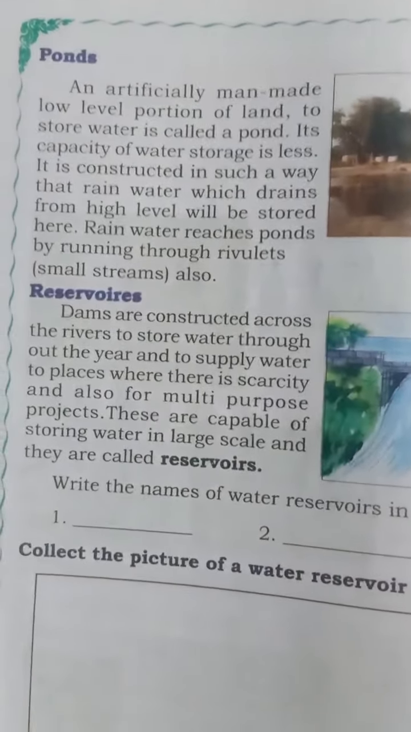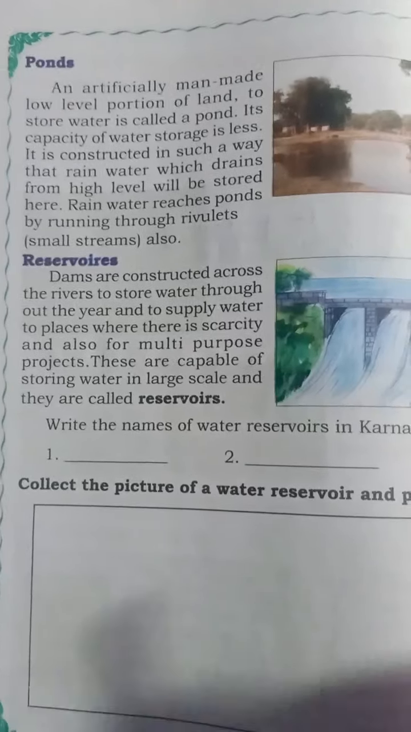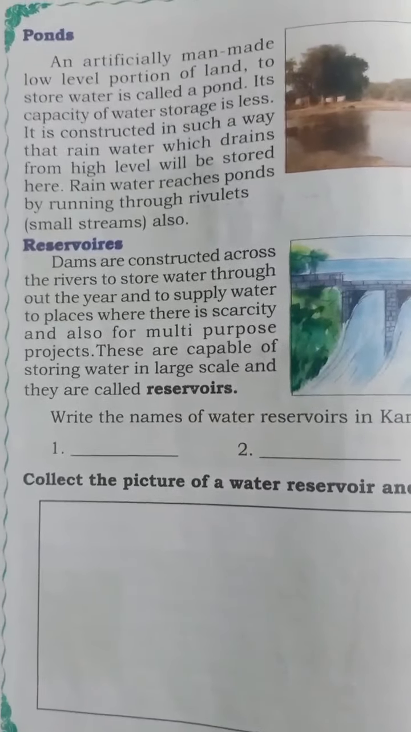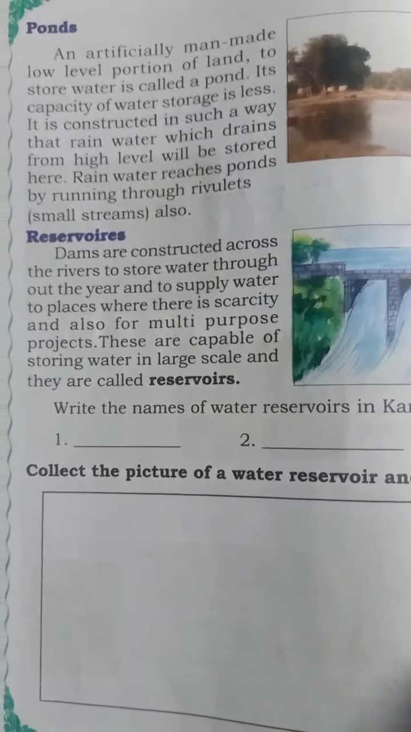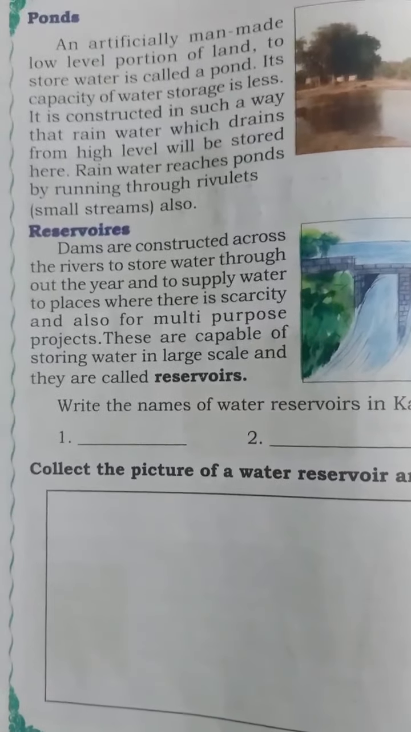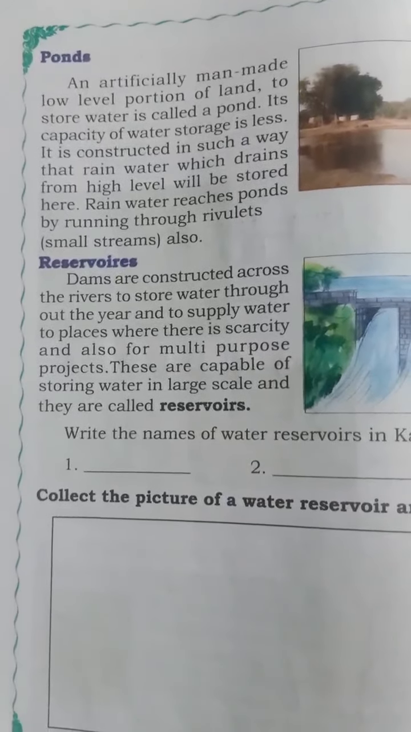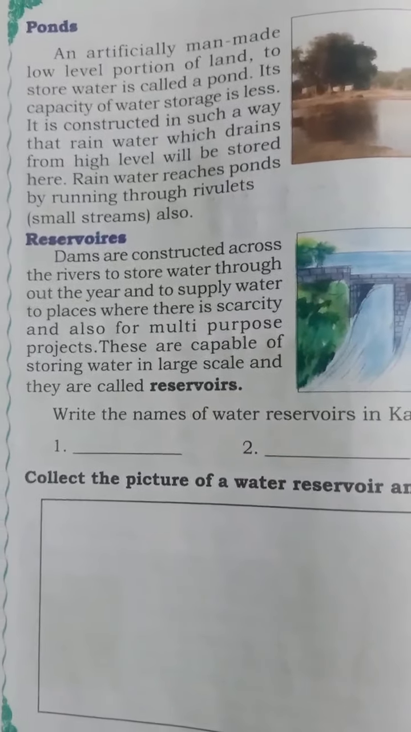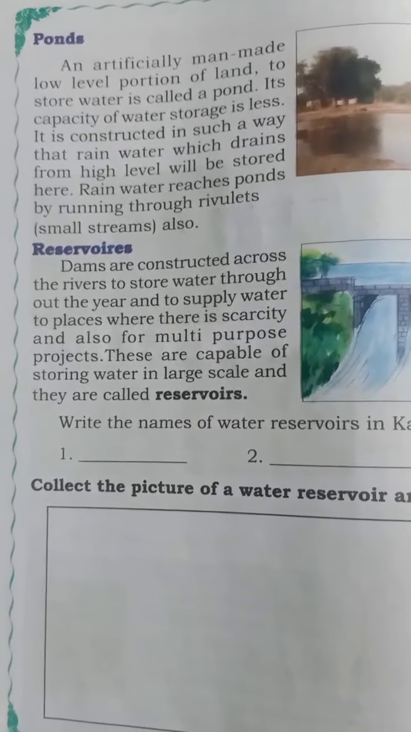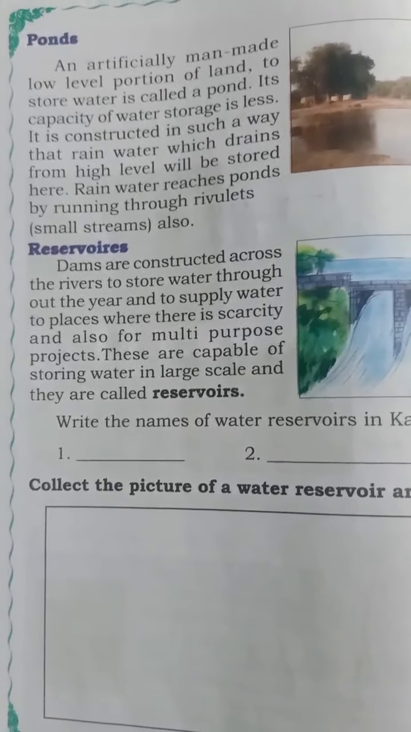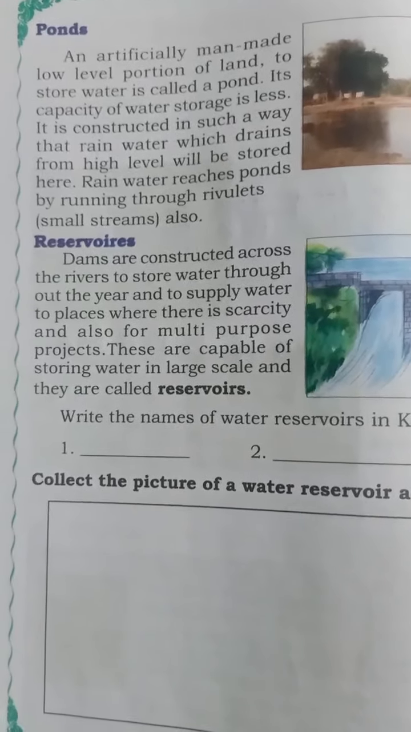next comes ponds. So everyone has heard of ponds now, children? So everyone knows about ponds now. An artificial man-made low-level portion of land. So ponds are man-made. It is an artificial man-made low-level portion of land because it will not be very deep. It will be a low level because it is man-made. To store water is called a pond. So what is a pond, children? An artificial man-made low-level portion of land to store water is called pond.